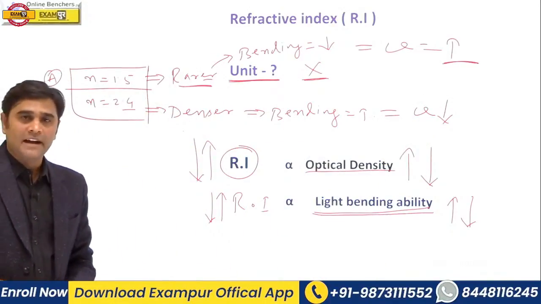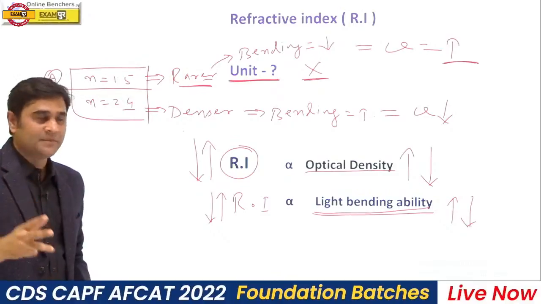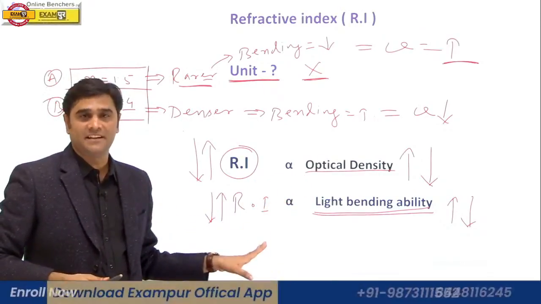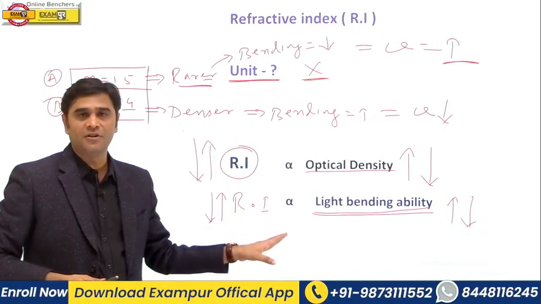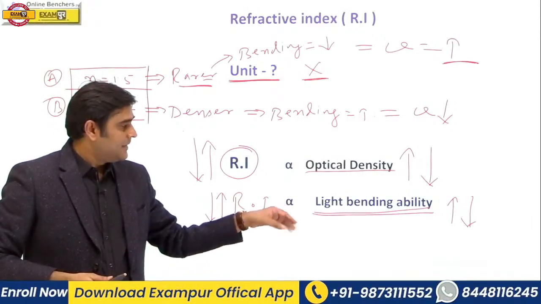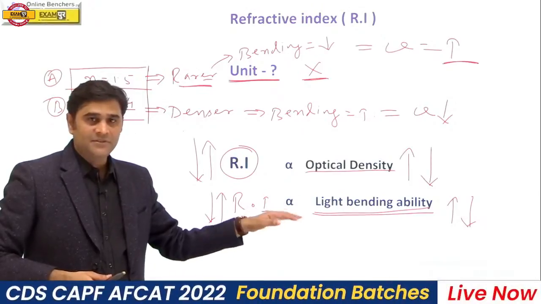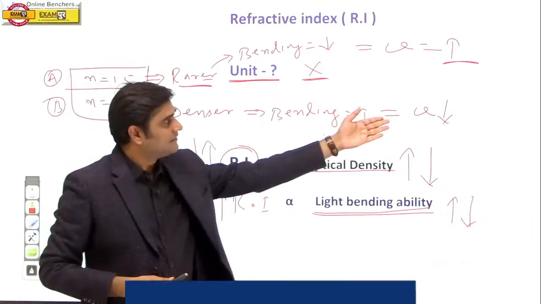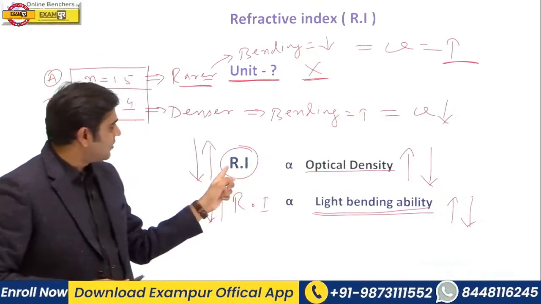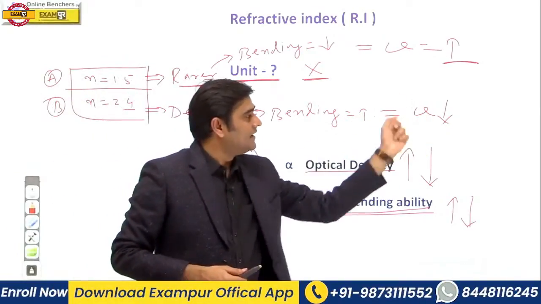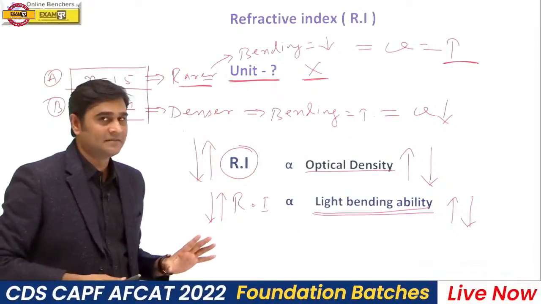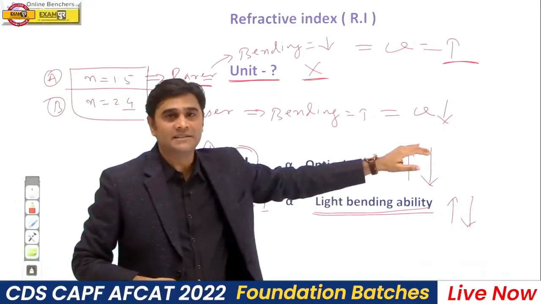Okay, so if refractive index of two media is given, then we can find out three things. Which one is denser, which one is rarer, which of the following medium bends the light more and which will bend the light less, and speed of light. Refractive index also indicates about the speed of light. If medium is denser, speed of light will be less.